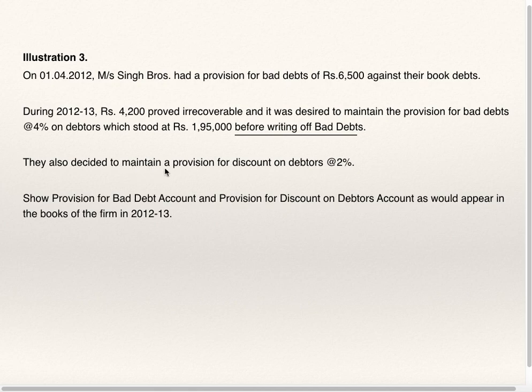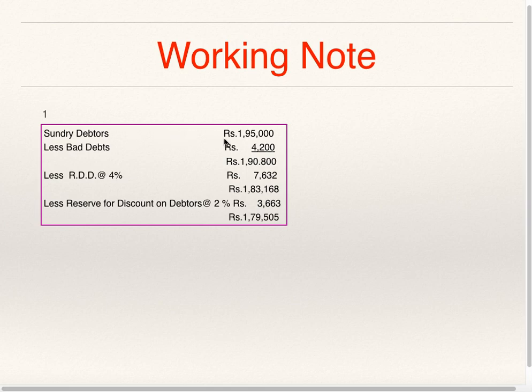They also decided to maintain a provision for discount on debtors at 2%. Show provision for bad debts account and provision for discount on debtors account as they would appear in the books of the firm in the year 2012. First, see the working note. Debtors 1,95,000 less bad debts 4,200, net figure is 1,90,800.